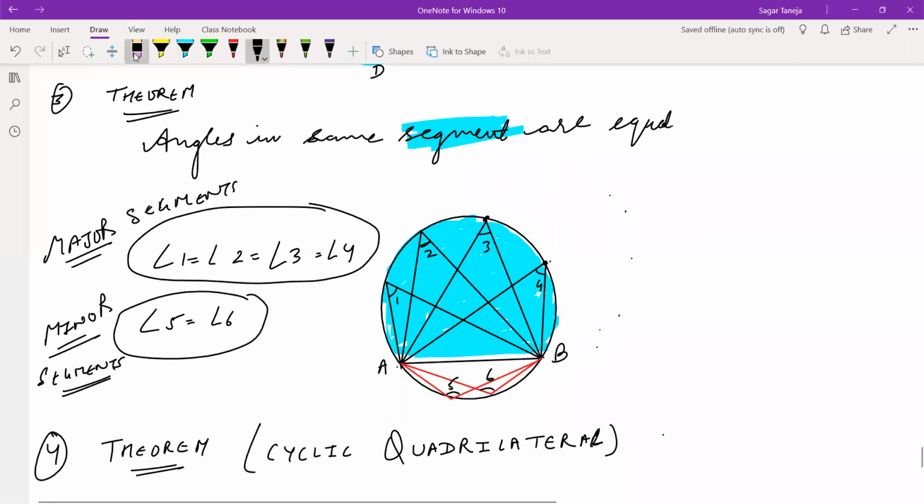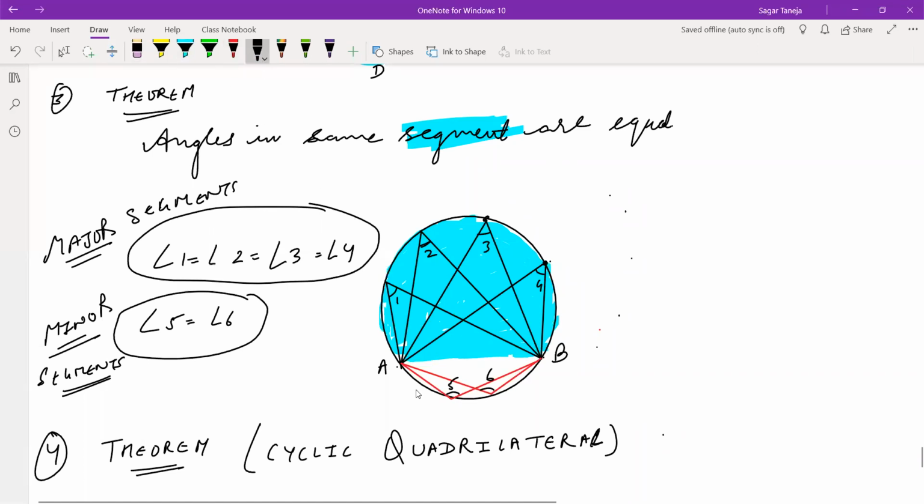Fine. Now, one more thing, try to understand it carefully. I am going to change a little for the better understanding of this theorem. I am removing the chord. Chord is removed.